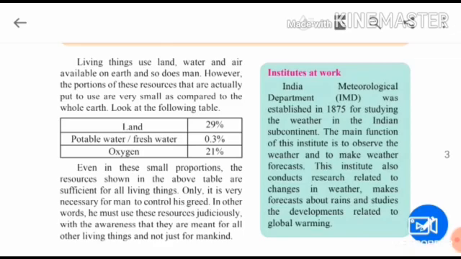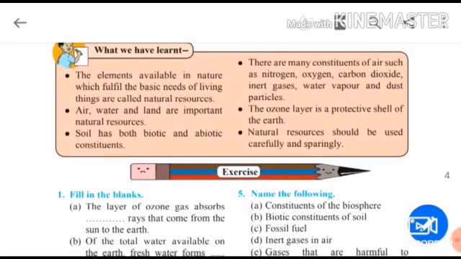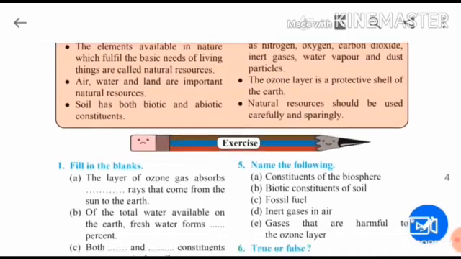So we should remember these things. Land, water and air are our natural resources. We should use them properly, judiciously, then only will they be available for everybody on the earth. That's all. This chapter ends here. At last, there are some important points that we have learned. You have to read these points. These are the important points from the full lesson. So our first chapter ended.